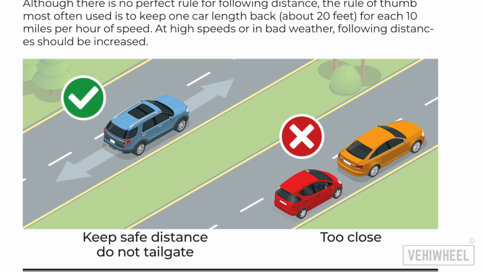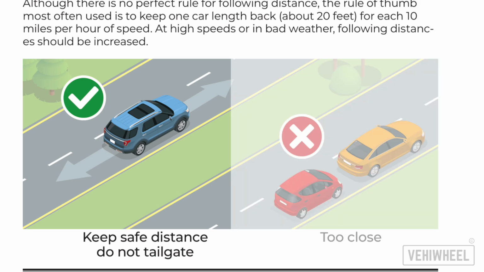This image illustrates a key principle of defensive driving, maintaining a safe following distance to prevent accidents. Key points. Keep a safe distance. The blue car is maintaining an adequate distance from the car in front. This safe distance allows enough time to react to sudden braking or emergencies, reducing the risk of a collision.